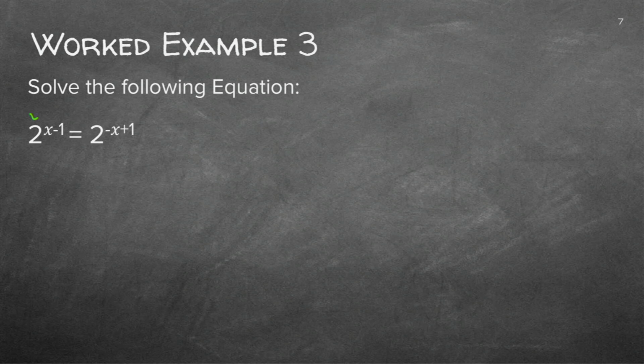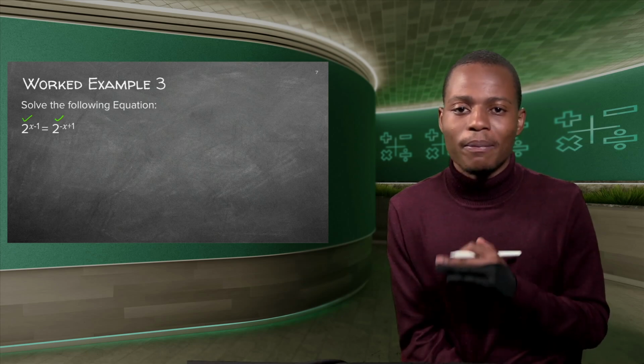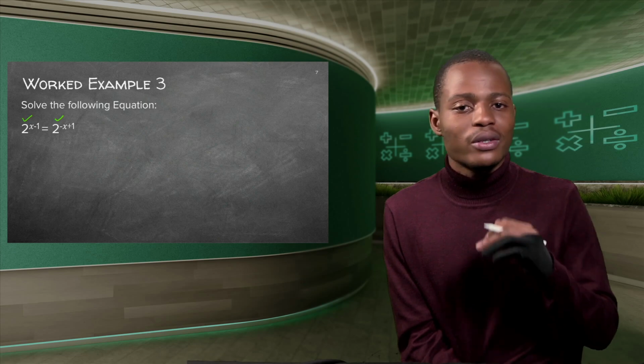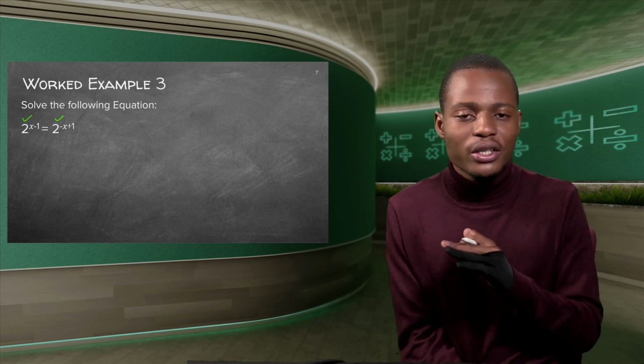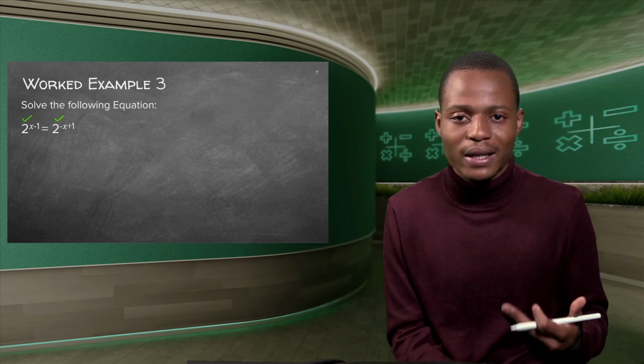So you have the same bases. That means good news, guys. The moment you have the same bases, that is the best news you can ever get, okay? What you have to do now is simply equate the exponents. So you don't have to try to change any value there. You don't change anything because automatically your bases are the same, okay?